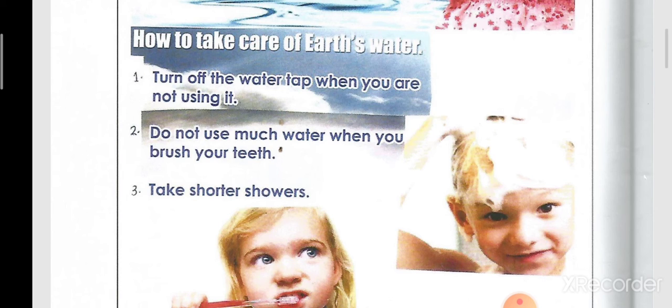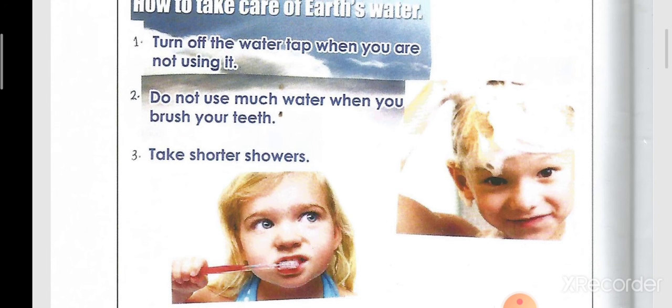Okay. We have to take care of the water that we have, because the amount of water may become less or lower than we have now. So what must we do to take care of the earth's water? First, we have to turn off the water tap when we are not using it. Not open the tap and leave it.